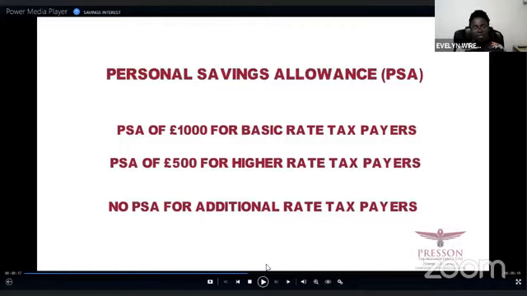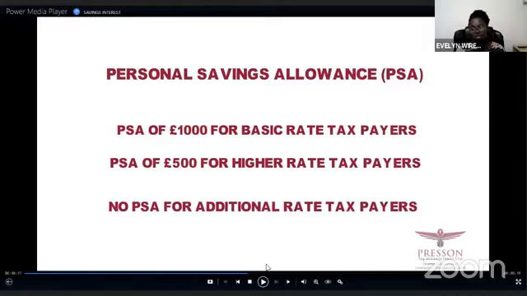Now, the way the personal savings allowance works is that if you are a basic rate earner, then in terms of your savings income, the first £1,000 in 2020-21, you will receive tax-free.